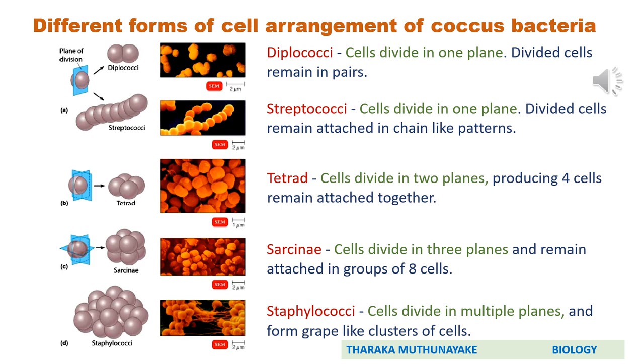When forming the tetrad cell arrangement, you can observe in the diagram, cells divide in 2 planes, producing 4 cells that remain attached together. Then when producing sarcinae, you can observe here sarcinae is somewhat like a cube. Cells divide in 3 planes, and those resulting cells remain attached in groups of 8 cells and form a cube-like structure called sarcinae. The last one is staphylococci. When forming staphylococci, cells divide in multiple planes and form grape-like clusters of cells.